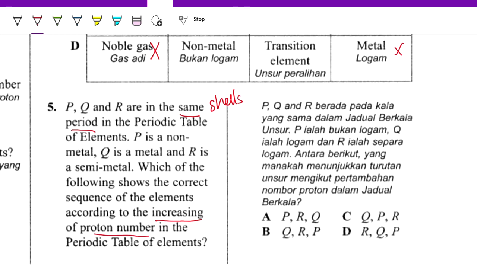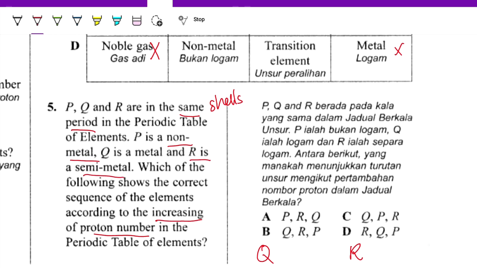In the periodic table, the left side would be the metal, so Q is the metal and would be on the far left.